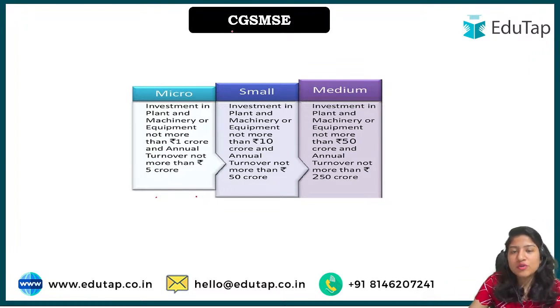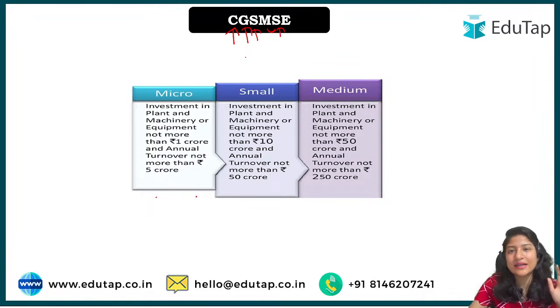First of all, we have to understand that here the government is talking about guaranteeing the credit. Credit is something like a loan, the money that you get. So it is talking about guaranteeing. Whom is it guaranteeing? It is guaranteeing the micro and small enterprises that we are going to back up with the credit facility to you. What does it mean?